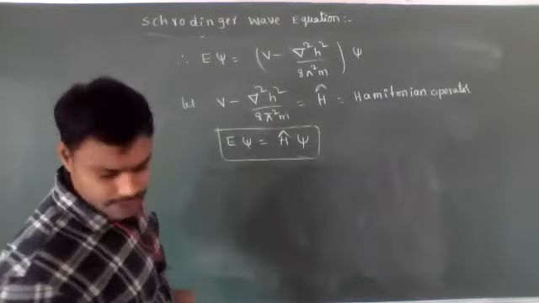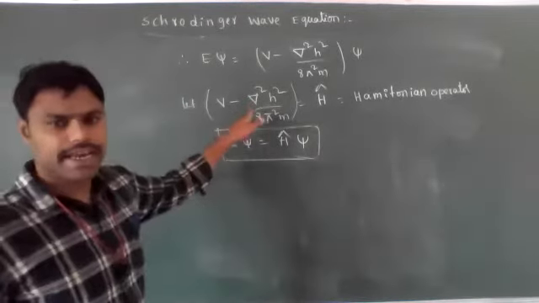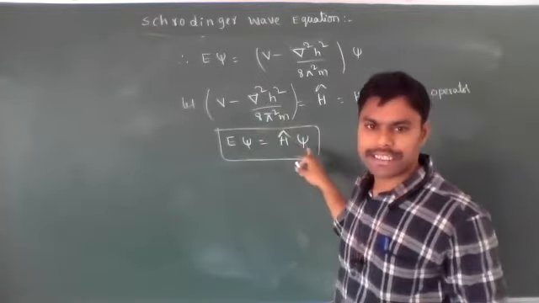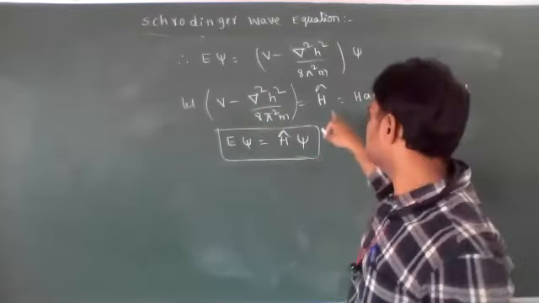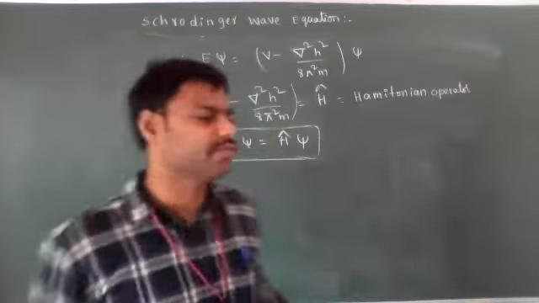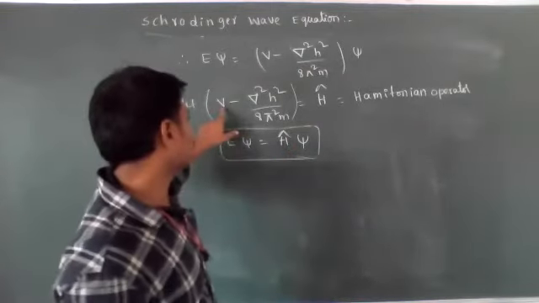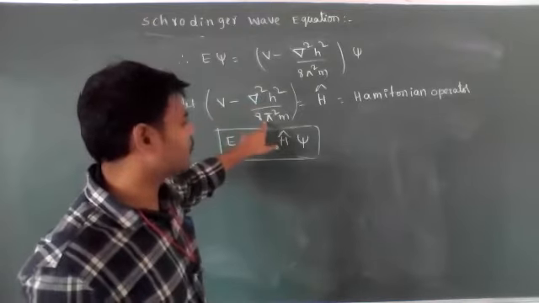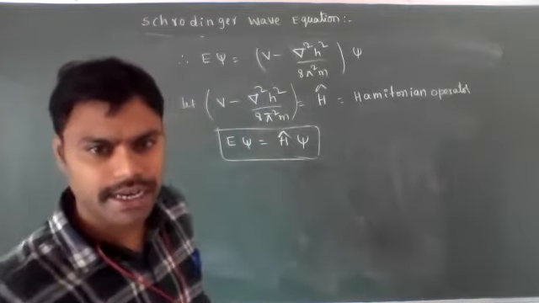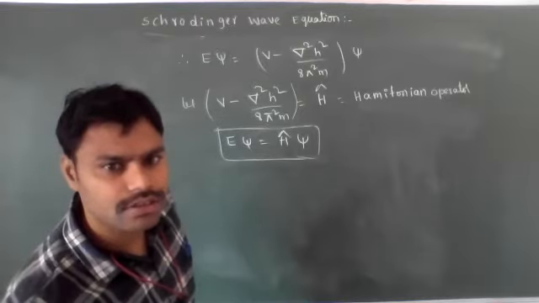H cap is nothing but V minus del square h²/8π²m, which I introduced. Then the shortcut representation of the Schrodinger wave equation is E psi is equal to H cap psi. H cap value is equal to V minus del square h²/8π²m. That is just a mathematical derivation. Okay, understood? So this is also called a Schrodinger wave equation.